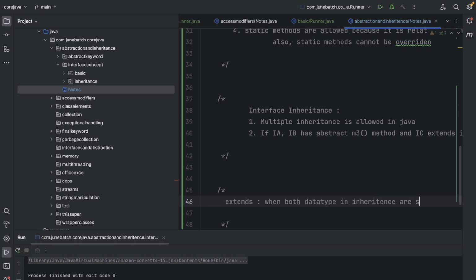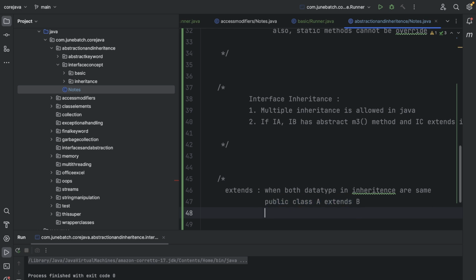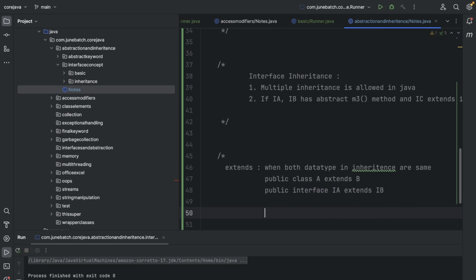It means that if both are classes, right? So public class A extends B, right? So over here, A and B both should be classes, right? And then public interface, if an interface is also doing extends, IA extends IB, right? Because the data types are same. I represents interface, right? We have seen this in this class only. So this IA and IB are important stuff. So data types are same interface, so we are using extends, right?